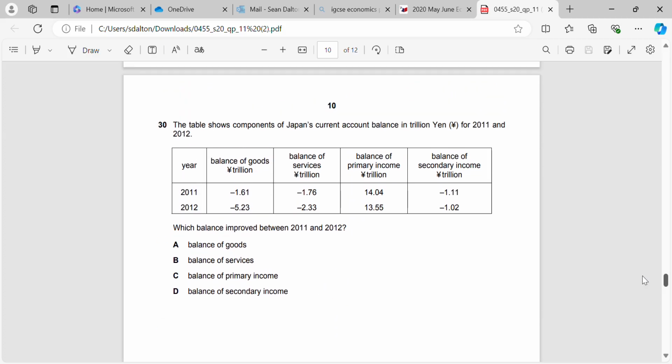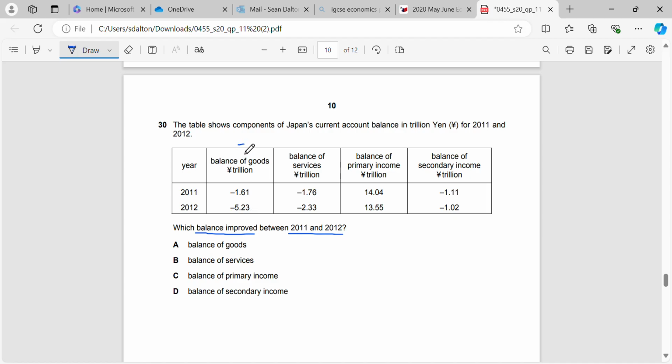So we start at the bottom. Again, this is a question you might have seen in previous years. We're saying which balance payment or which balance improved between 2011 and 2012. So we've got four different components of our current account balance. Our balance of payments in goods, minus 1.61 to minus 5.23.